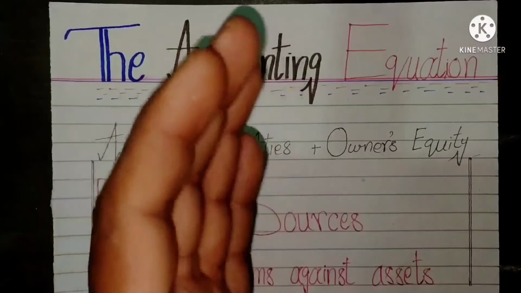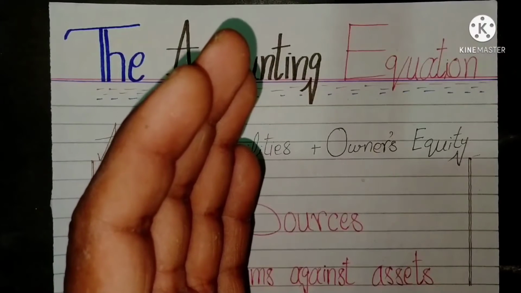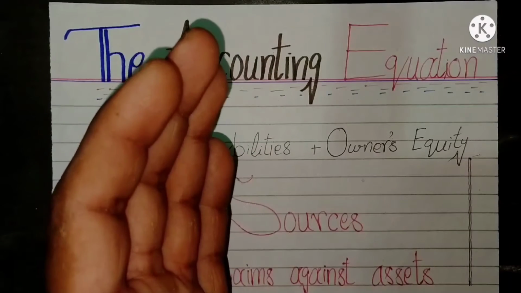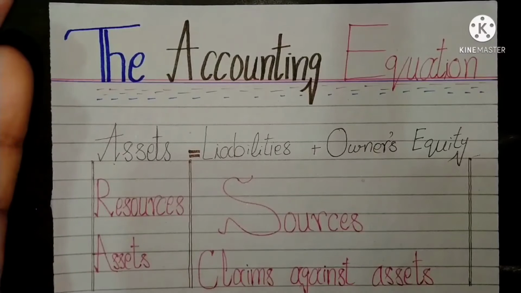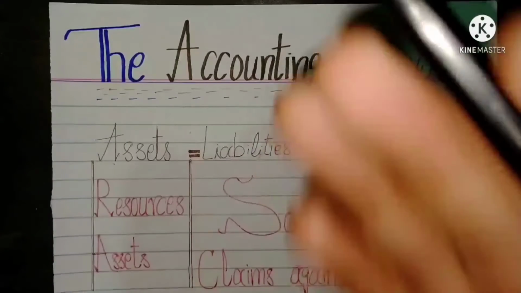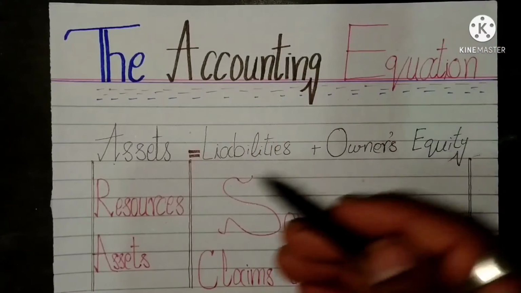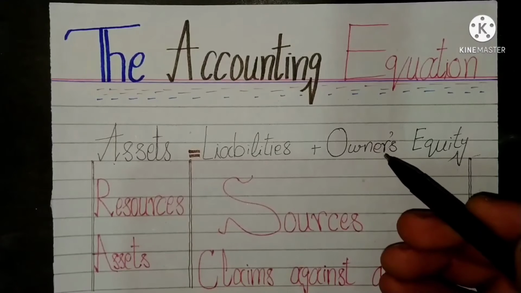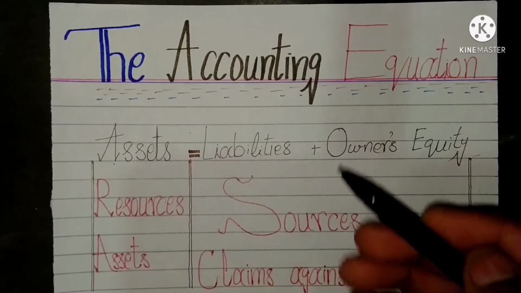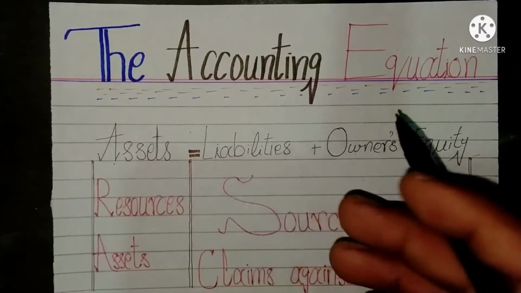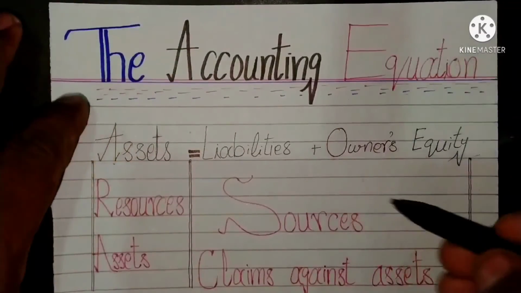The left side of the equation, assets, consists of the resources, properties held by the business. The right hand side of the equation are equities, or creditors' claims and owners' claims against the assets, and consist of the sources.